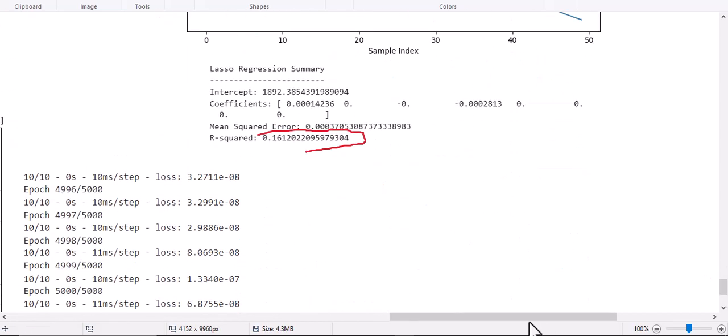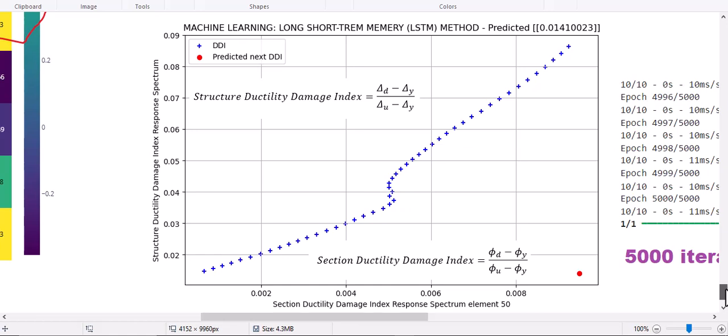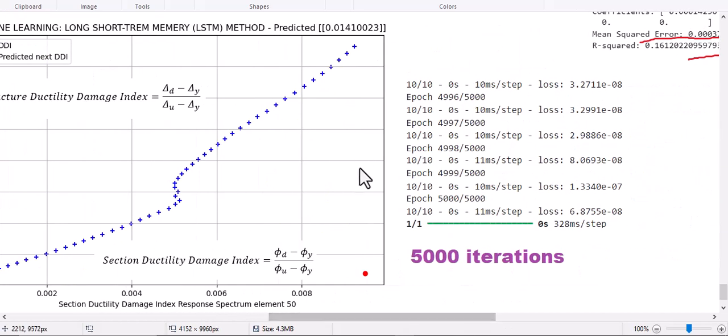And let's see in here, we use machine learning, the LSTM method, for predicting the section ductility damage index and structural ductility damage index. So with 5,000 iterations we get this point. So it shows that the LSTM method is not good for our modeling.